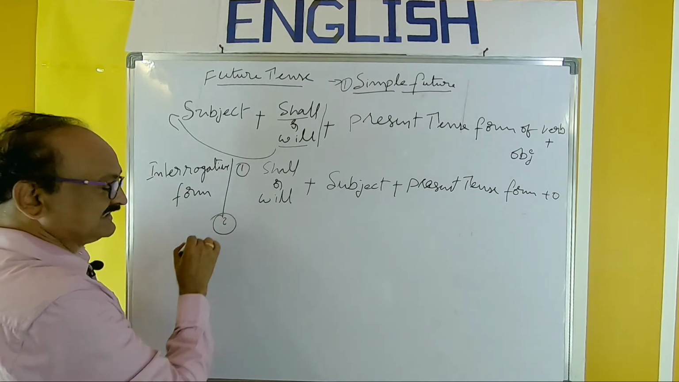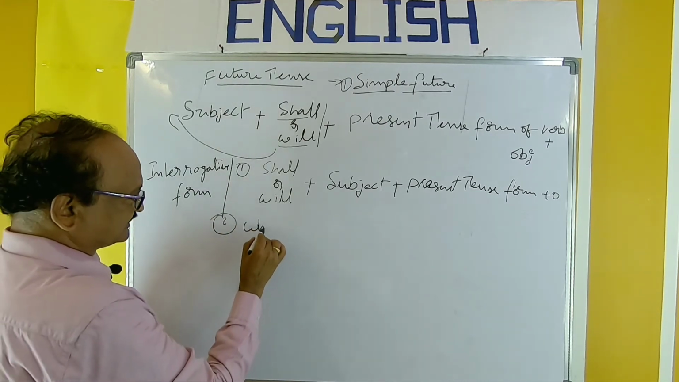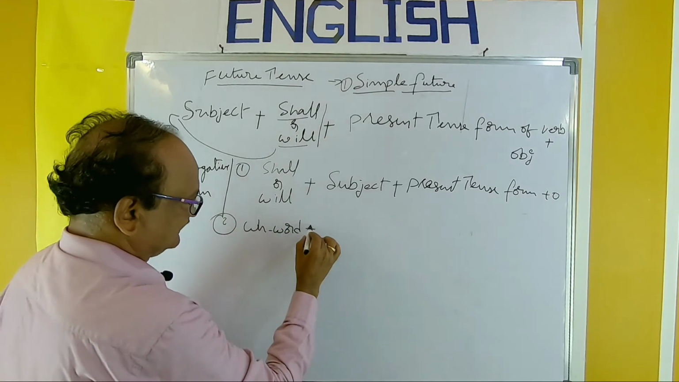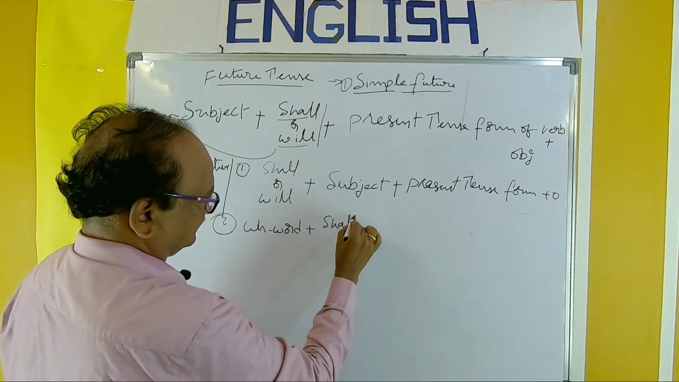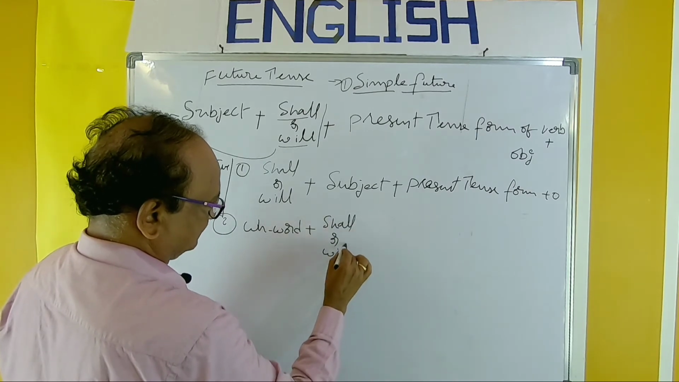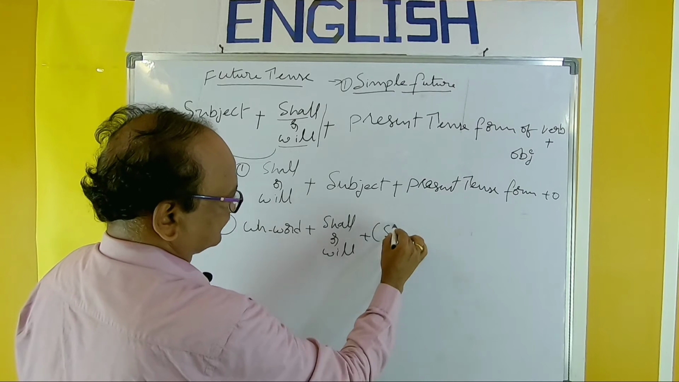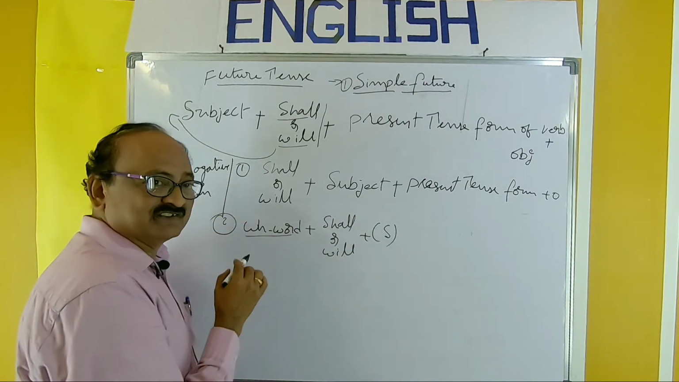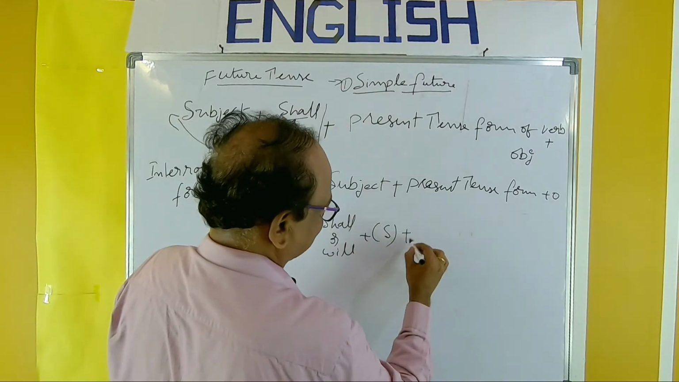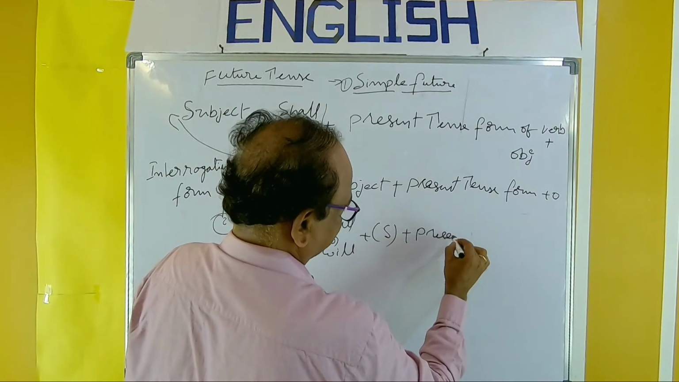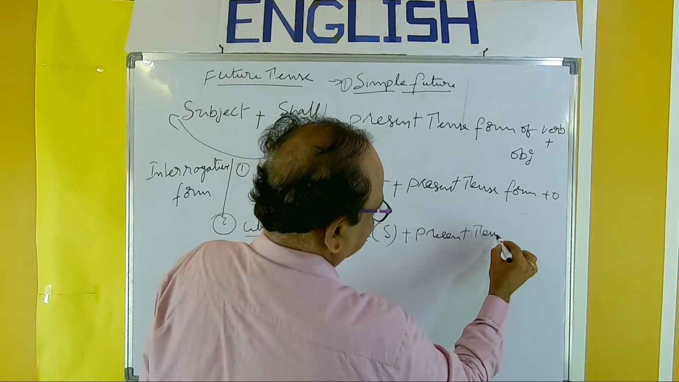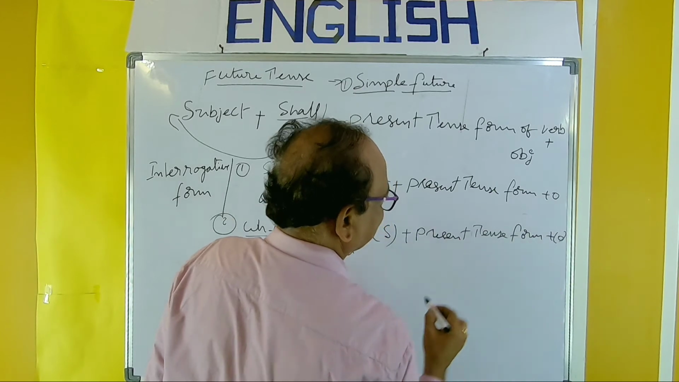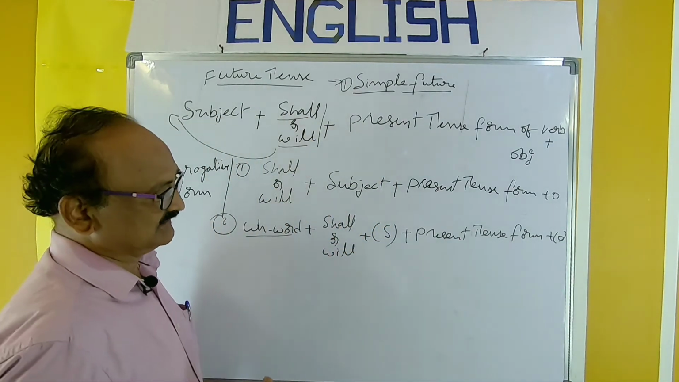And let us take the second type of questions, the WH word, and the same is the structure: WH word plus shall or will plus subject, which may or may not be there, depending on the WH word we use. Subject plus present tense form plus object. If necessary, we use an object, otherwise no object.